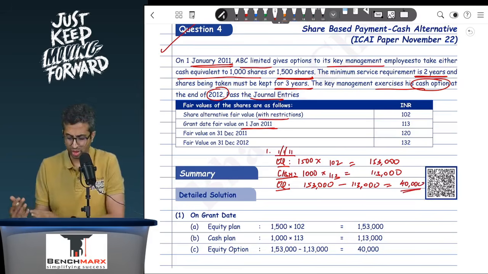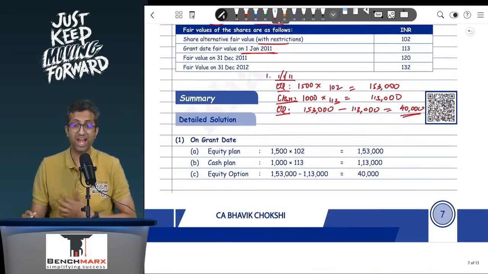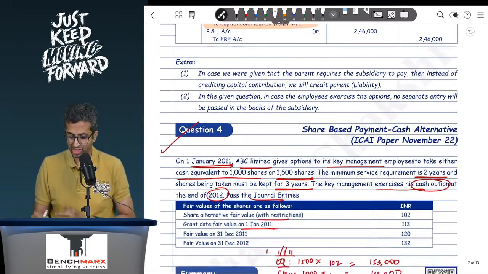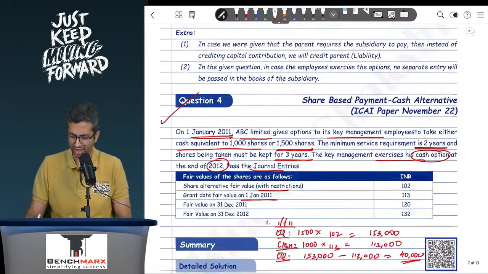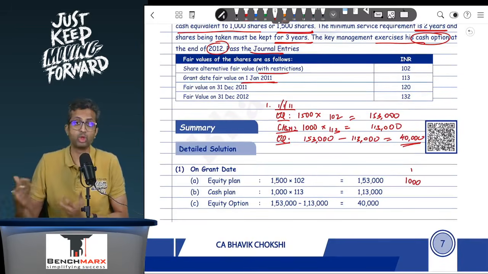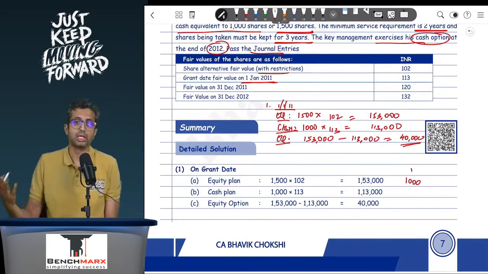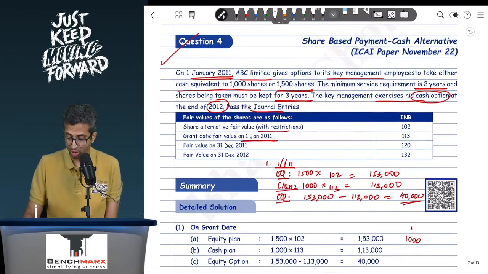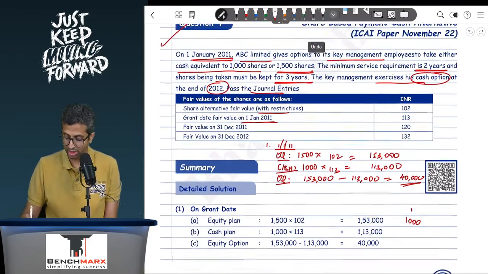Now in each year, what will you do? You will try to find the EBE as if it is a pure ESOP. So basically, as a pure ESOP, let us say there is one employee and that one employee has 1000 options, not 1500. 1500 is if it is in shares, and these 1000 options will be based on the fair value at each balance sheet date. So this is basically 120 and 132.